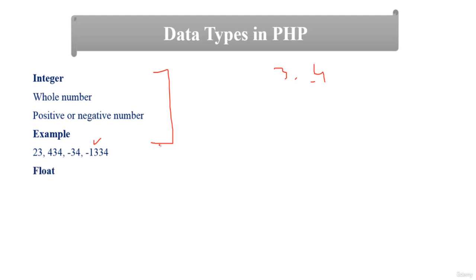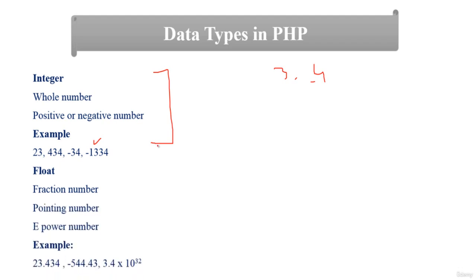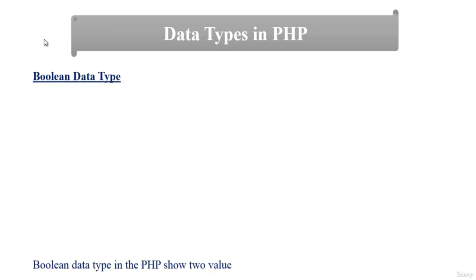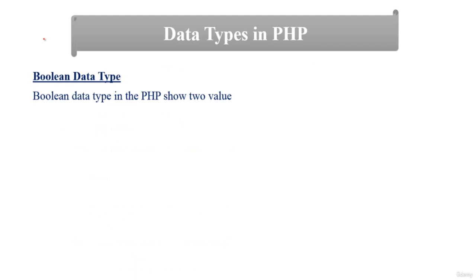Another is float. A float is a fraction number, floating point number, or e-power number. For example, these are different examples of the float data type. About float and integer we will discuss in detail in later classes. Another is the boolean data type. The boolean data type in PHP has two possible values, one of them is true, another is false. So these are the different data types we have discussed: string, integer, float and boolean.